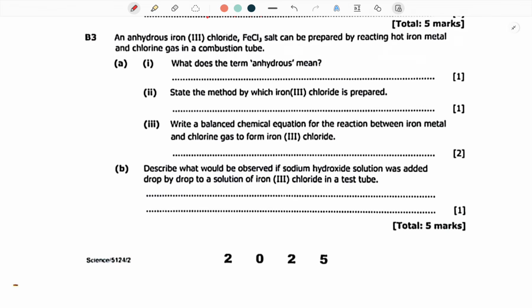B3 is saying an anhydrous iron 3 chloride salt can be prepared by reacting hot iron metal and chlorine gas in a combustion tube. What does the term anhydrous mean? Anhydrous is simply a substance that contains no water of crystallization.